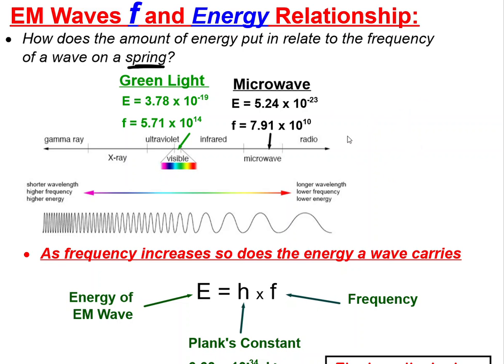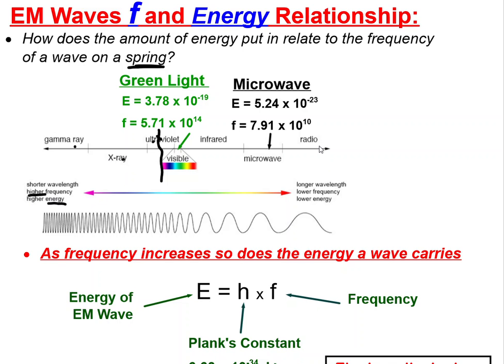Well, the same thing is true here. As we increase in frequency, we increase in energy. You'll notice here is my ionizing line, right in the middle of ultraviolet. And so these have the highest frequency. Ultraviolet, X-ray, gamma rays have the higher frequency, and therefore they have more energy.